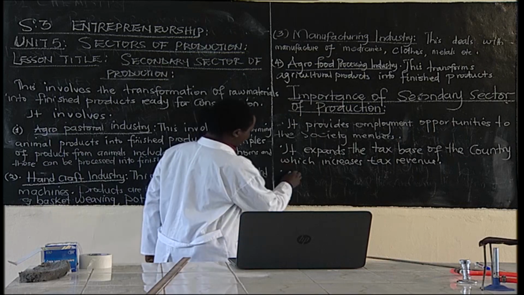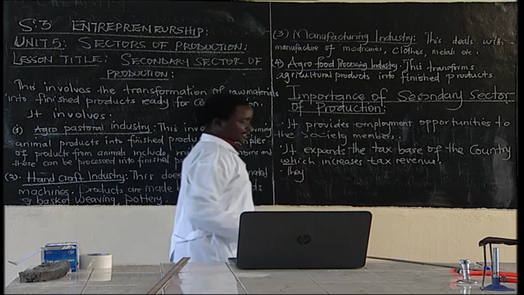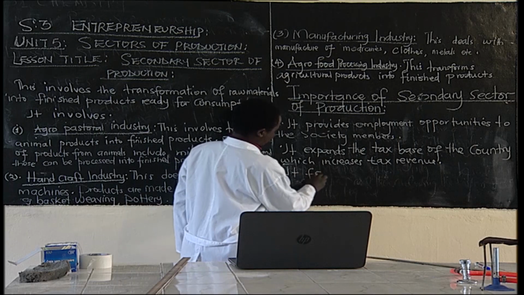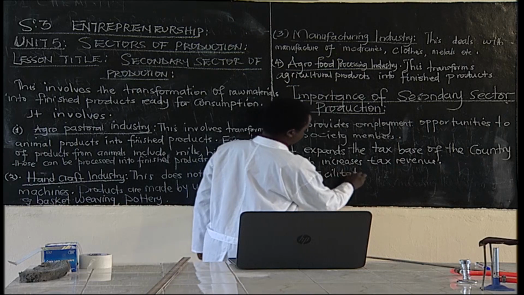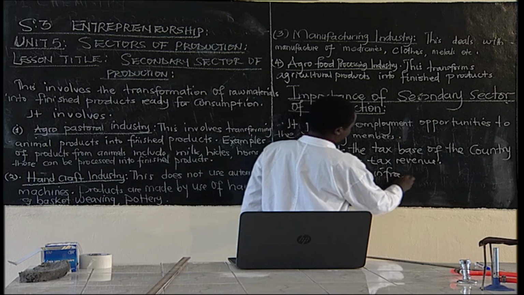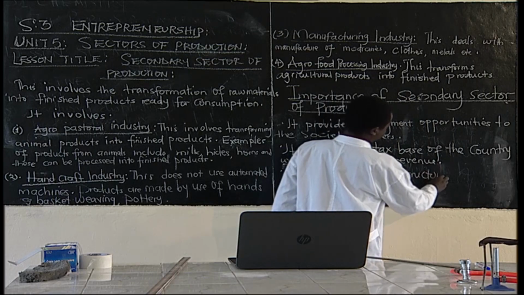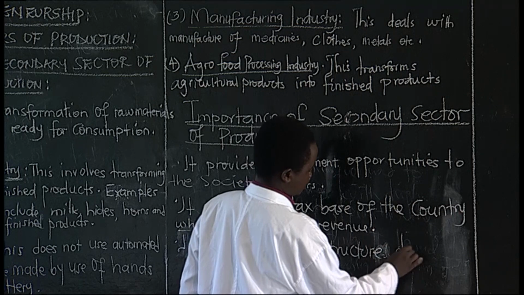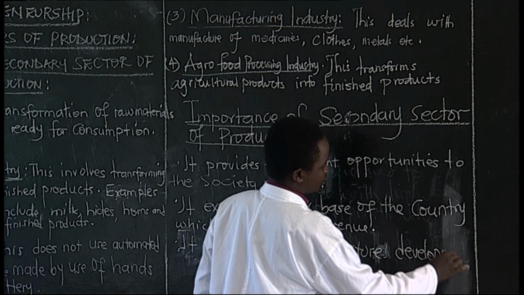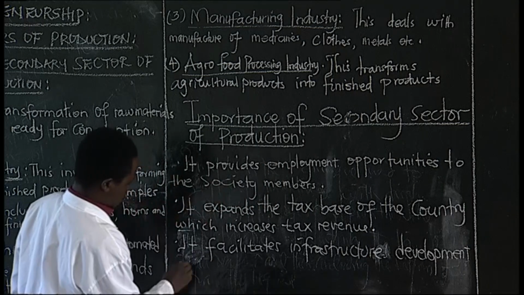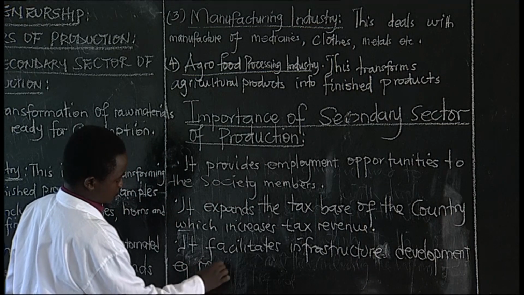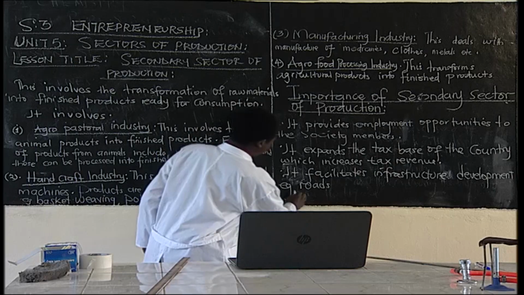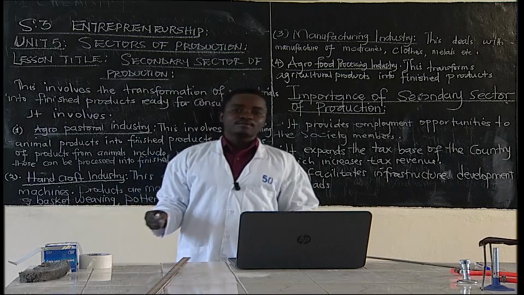Then you can talk about the manufacturing sector: it facilitates infrastructure development. So there is development of infrastructure, e.g. roads, they'll be developed. Then you can say most of these products that are made, some of them are exported.